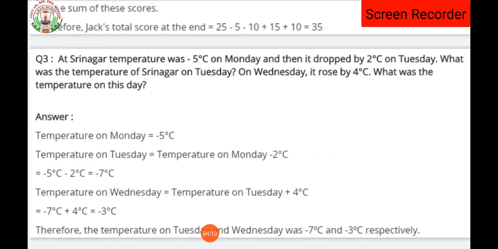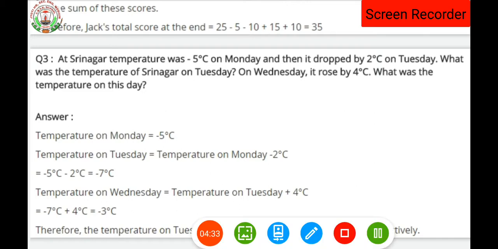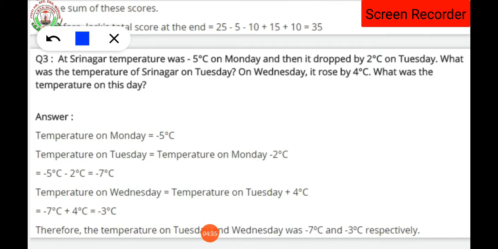Have you understood the question? It is said very clearly that Srinagar is a city, and the temperature on Monday in the city is minus 5 degrees. On Tuesday the temperature dropped, which means it decreases, hence we have minus 2 degrees.